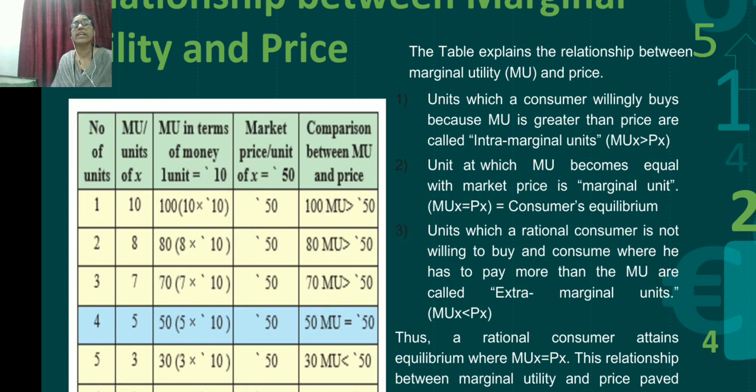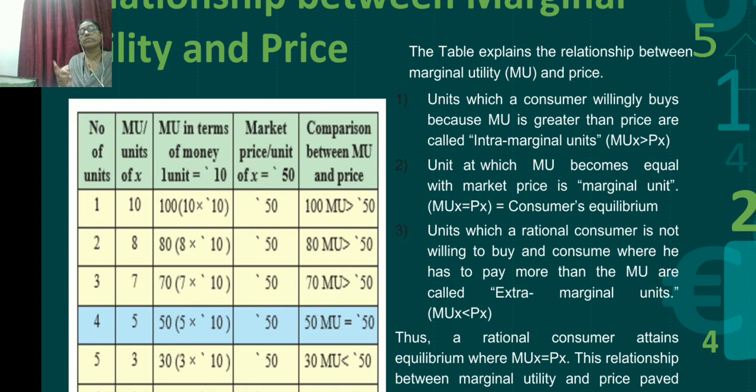Now the market price of X. The market price of X that we have been given is 50. So for 1 unit, you can see in the chart, 50. Then he took a second unit, so there is 1 extra unit, and for that extra he paid 50 rupees more.